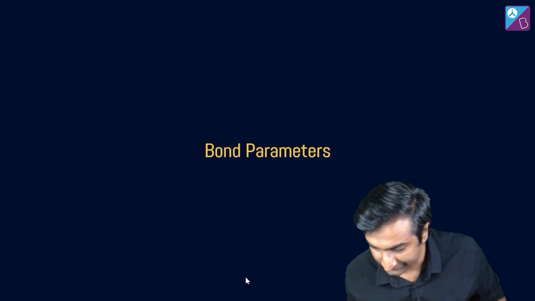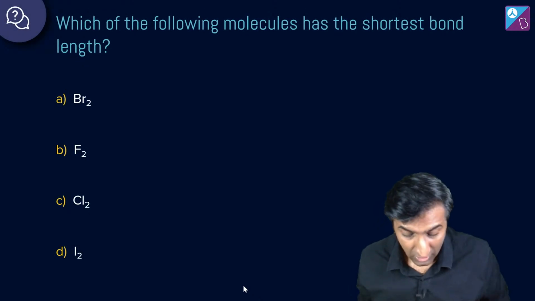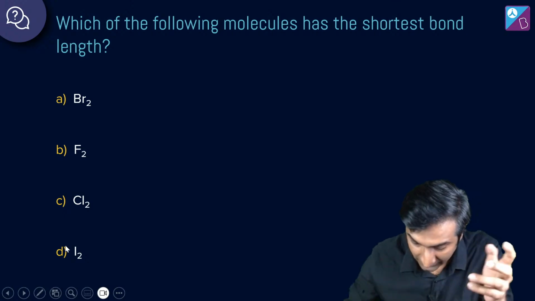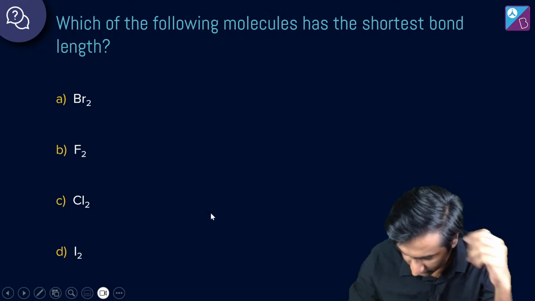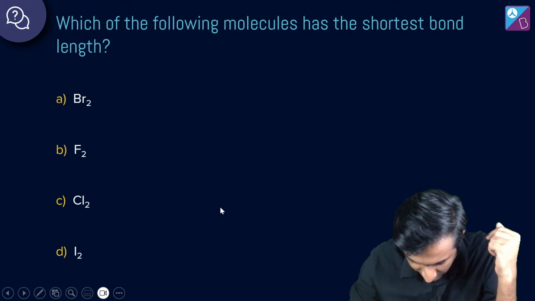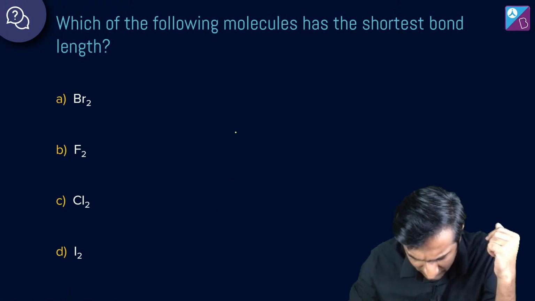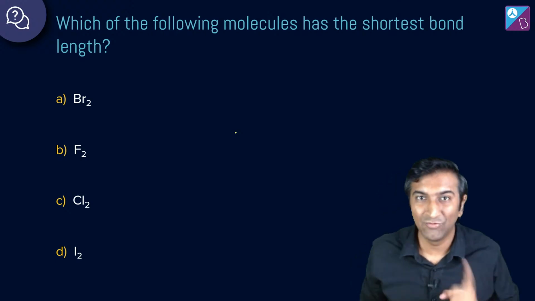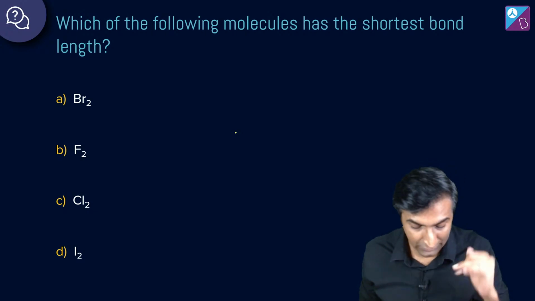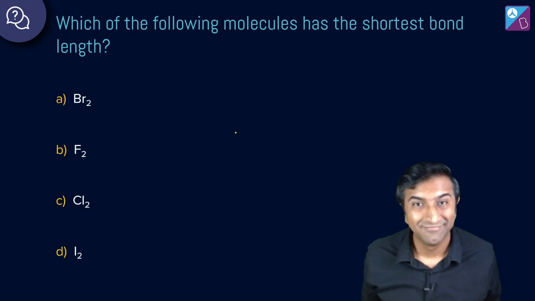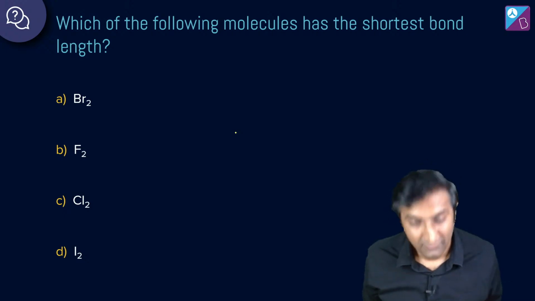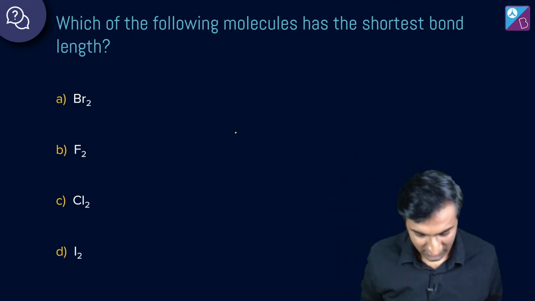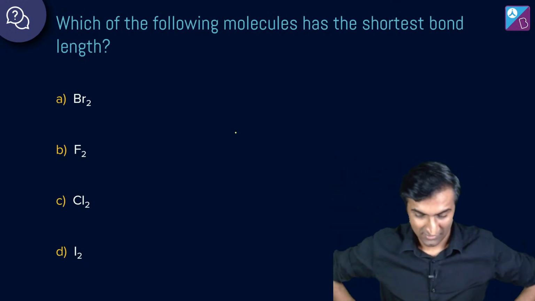Yes. Awesome, awesome, awesome. One question: which of the following molecules has the shortest bond length, according to you? Think and tell me, whose bond length is the shortest? Think and tell me. I haven't taught you this, have I? I think I have. Maybe not directly, but I think you can figure this out. Whose bond length will be the shortest? Hey, how do we work out Br2? Doing 1s, 2s, and so on, life will pass by. How do we work out iodine from 1s, 2s?